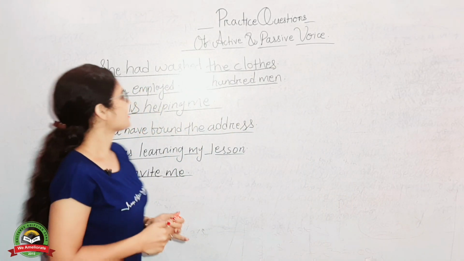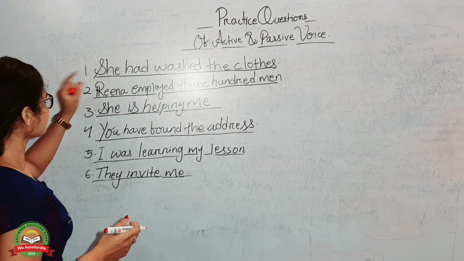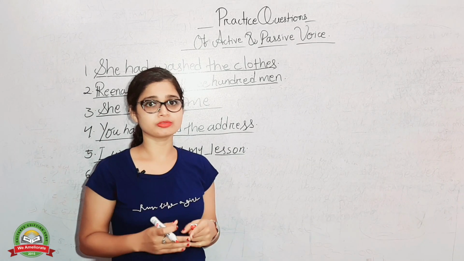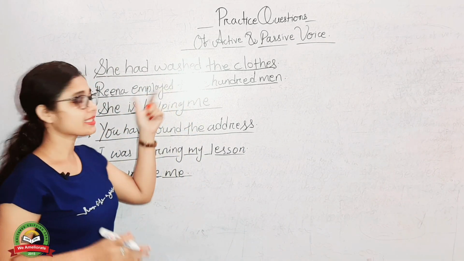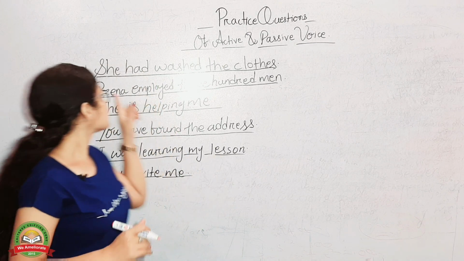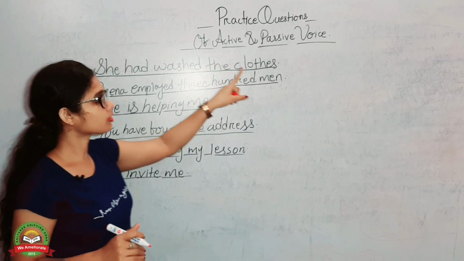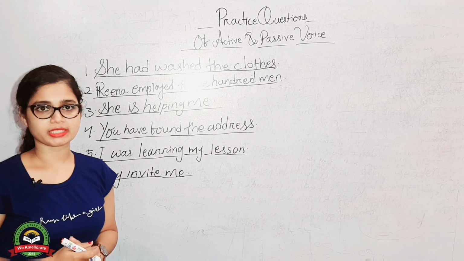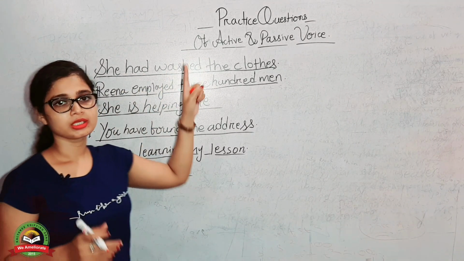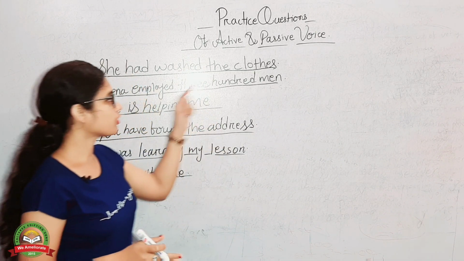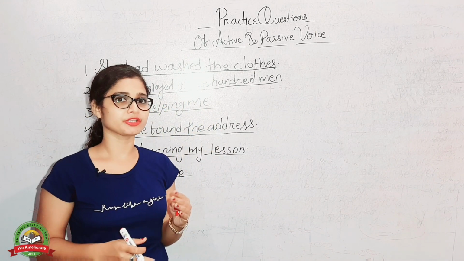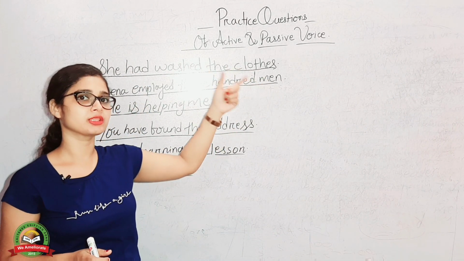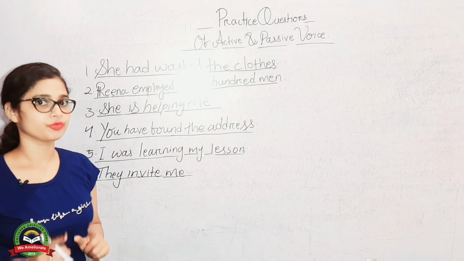Let's get started. So the first one I have written here: she had washed the clothes. So first thing you have to do, you have to point out in which tense the sentence is. She had washed the clothes. तो ये कौन से टेंस में है आपका? पास्ट परफेक्ट, राइट? had verb 3, must be past perfect. So when you have to convert active voice into passive voice, first of all you have to find out the object and you have to make the object as subject. That is what we will do now.